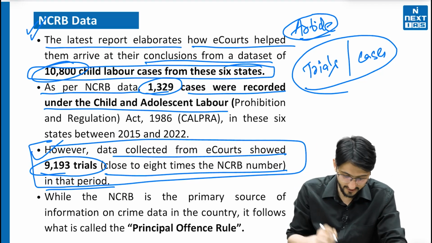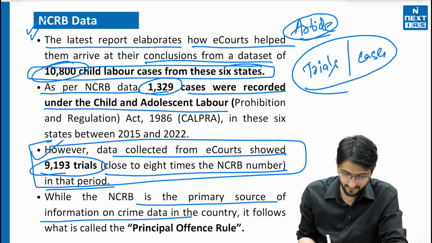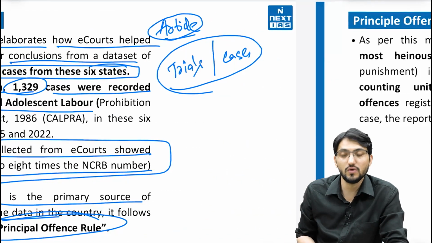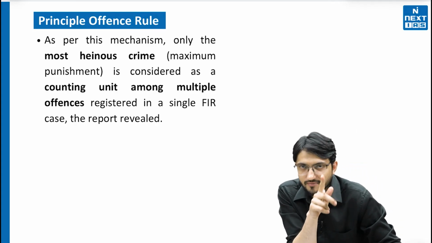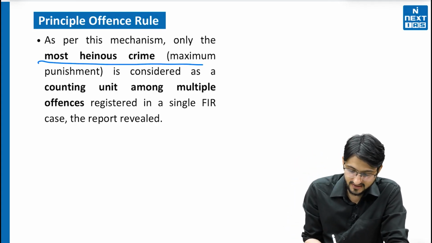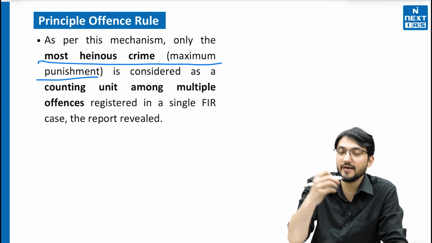Just remember that, alright. While the NCRB is the primary source of information of crime data in the country, it follows the principal offence rule. What is this principal offence rule? That is why the problem is arising. So this rule says that the most heinous crime, meaning maximum punishment crime, is counted.